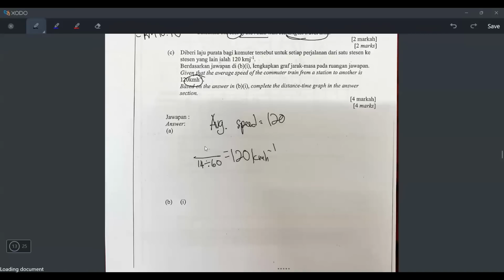Kilometer per hour. It means the distance here should be in kilometer, and this also should be in hours. That's why I have to take the 40 minutes divided by 60. And then now I can find the distance here, right? So how to get this?